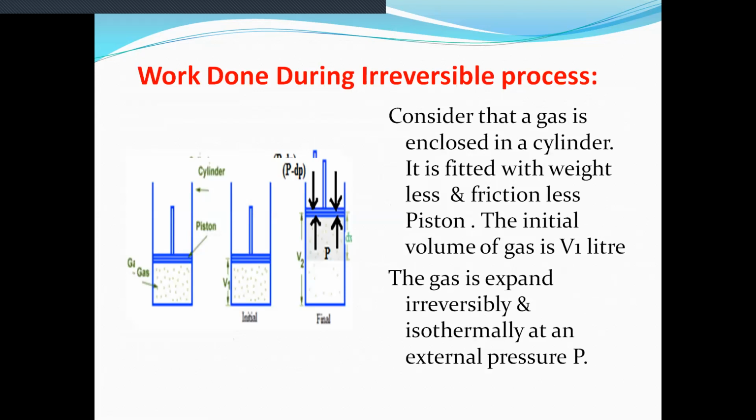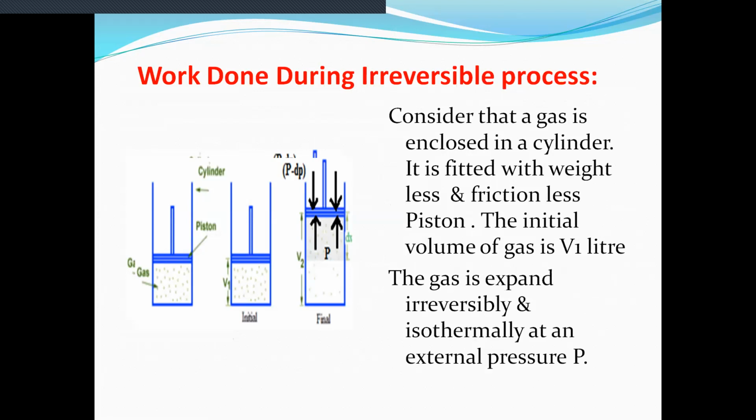Now, very important, we have to obtain an expression for work done during reversible and irreversible processes. We see one by one, first the work done in the irreversible process.